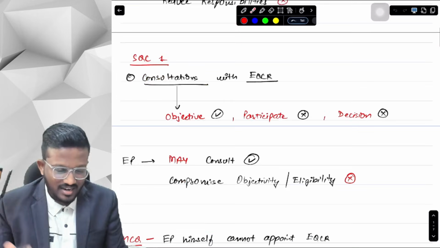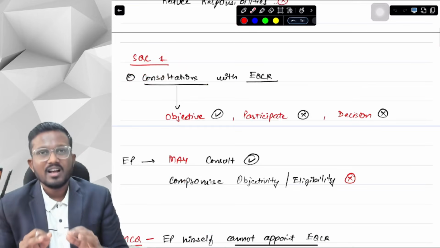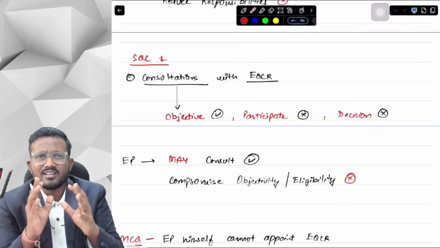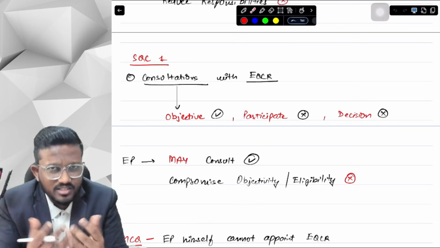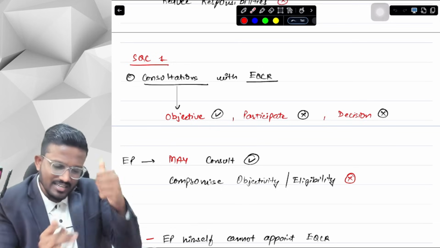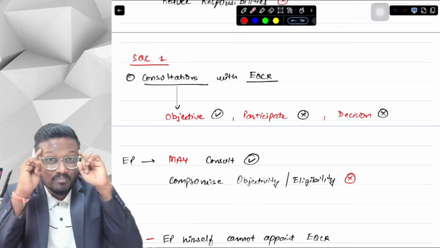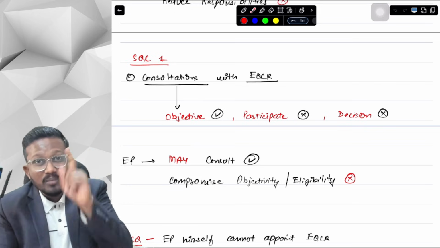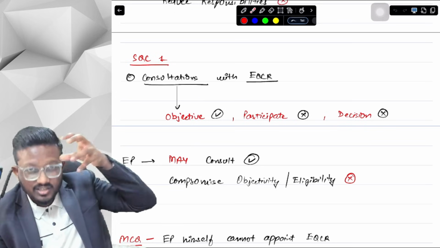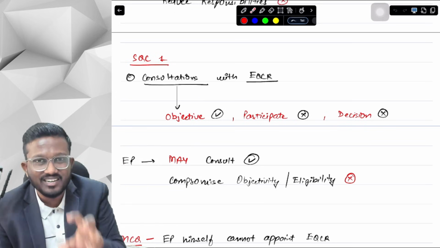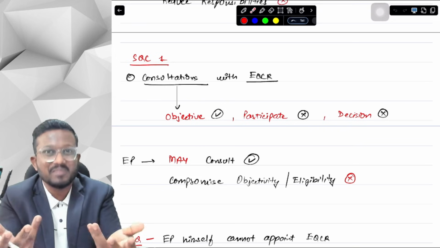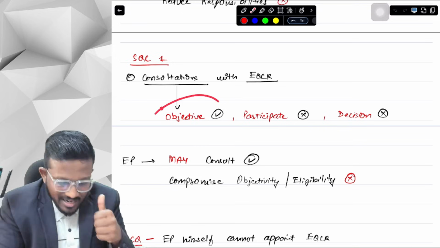Okay, yes sir. Next, let's talk about SQC1. First of all, can we do consultations with the EQCR? Like EP has some significant matter that he is not able to take decisions alone. Can we consult with the EQCR? Yes, you can consult with the EQCR, but please ensure that the EQCR is objective. You should not involve him so much in your consultations that he doesn't remain objective when he is going to review his own judgments. So he should remain objective.